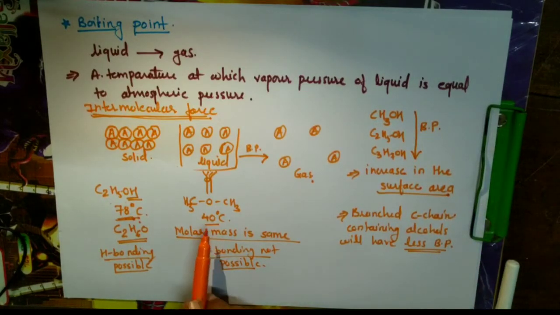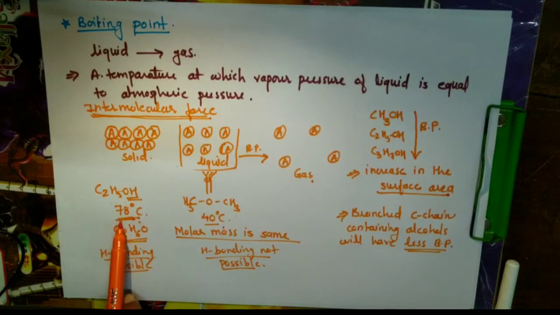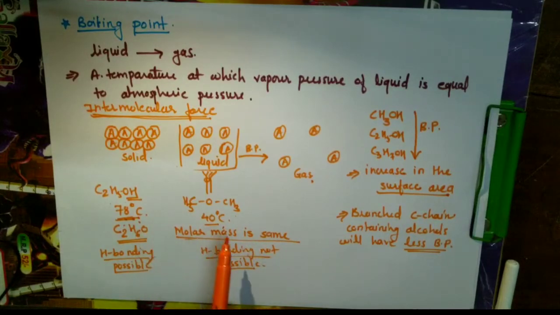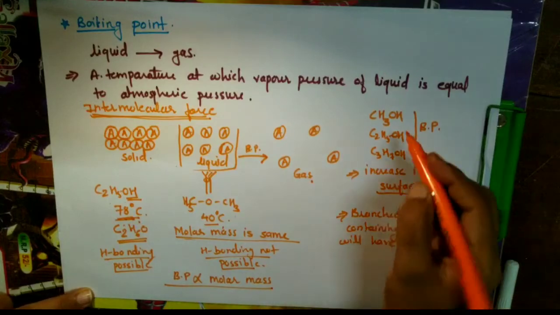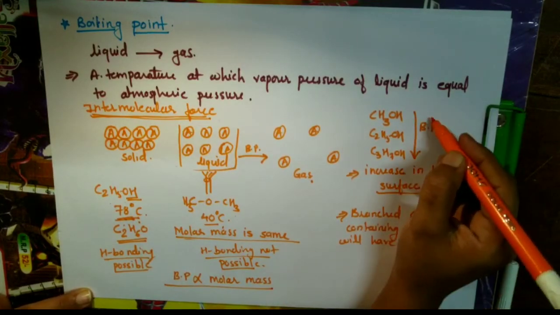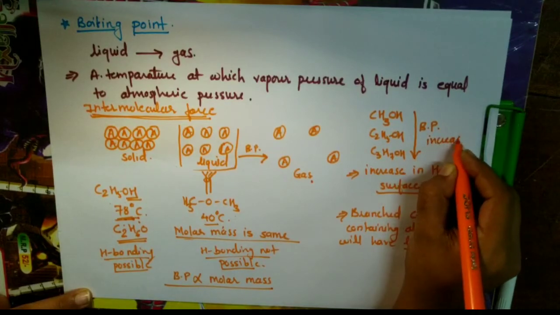Next, in case of ether there is no hydrogen bonding, so the boiling point of ether is less as compared to alcohol, when they have the same molecular mass. Usually ethers will have less boiling point and alcohols will have higher boiling point, because of the hydrogen bonding. One more thing, boiling point is directly proportional to molar mass. As molar mass increases, boiling point also increases.